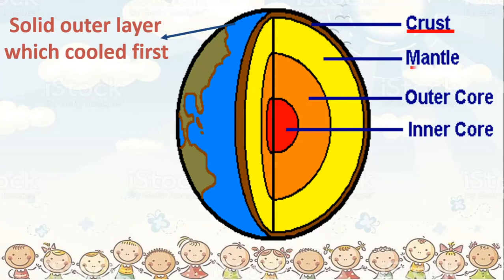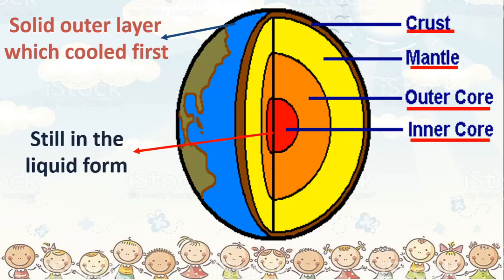Under the crust, you had the next layer called the mantle, and then you have the inner layer which you call the core. But the core is again divided into outer core and inner core. Okay, now this is probably the layer which is still in the liquid form, the inner core. Okay, or the core is still in the liquid form. So this, children, in short, was probably how the earth cooled and how the various layers came to be formed on the earth.